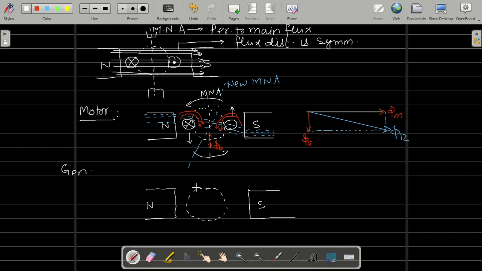Clear? And I'm assuming I'm rotating in this direction. So I'm generator है, so I'm rotating with the help of this generator in this direction में rotate कर रहा है manually. Okay? So earlier it was the MNA earlier. Clear? MNA, magnetic neutral axis.